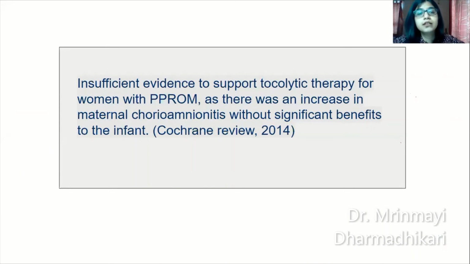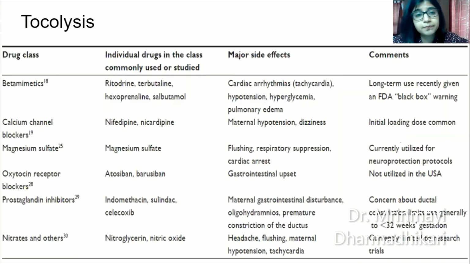Again, important. Insufficient evidence to support tocolytic therapy for women with preterm pre-labor rupture of membranes, as there was an increase in maternal chorioamnionitis without significant benefits to the infant. So what Cochrane Review 2014 has said is that avoid giving tocolytic therapy in PPROM patients. And since it's a Cochrane review, you cannot argue with it. So avoid giving tocolytic therapy in patients with PPROM.